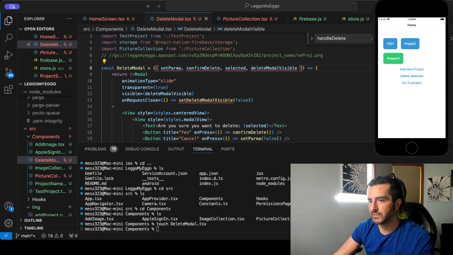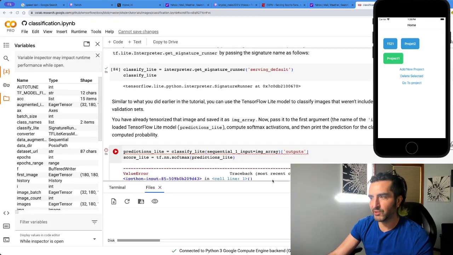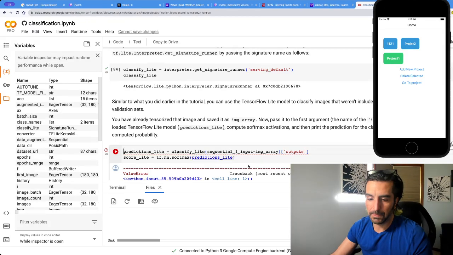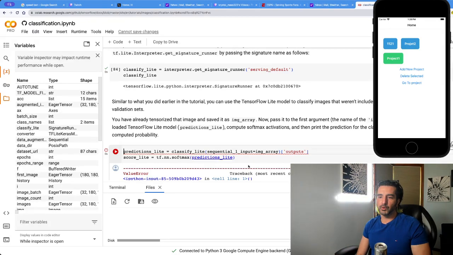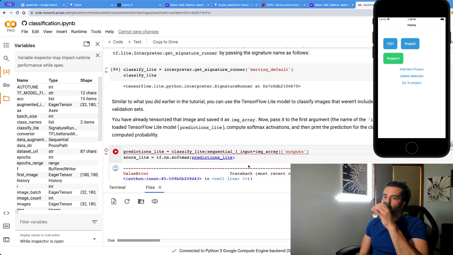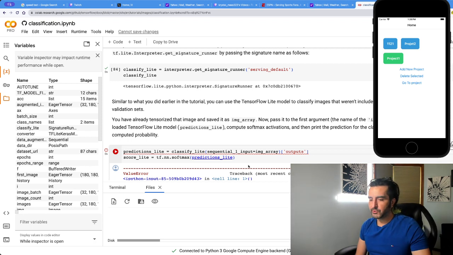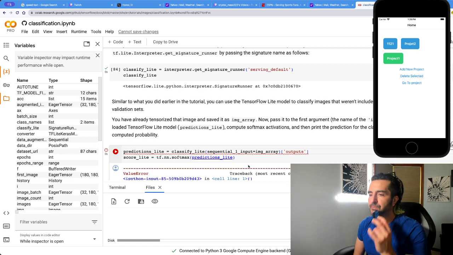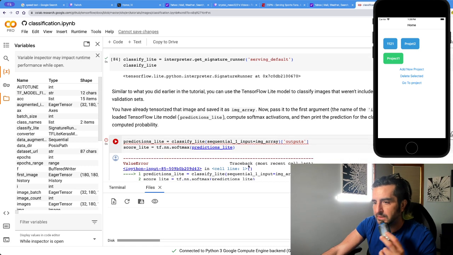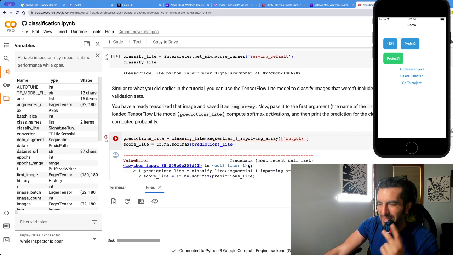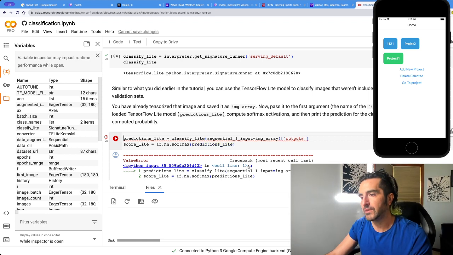Oh, dude, I got an error in my TensorFlow project. Spoiler alert. If you get this error, that means you ran the model twice, more than likely, or also because I don't have a prediction. There's a couple reasons why, but this error right here, this IPython, it's like iRobot, but IPython. All right, let's get back to our code.